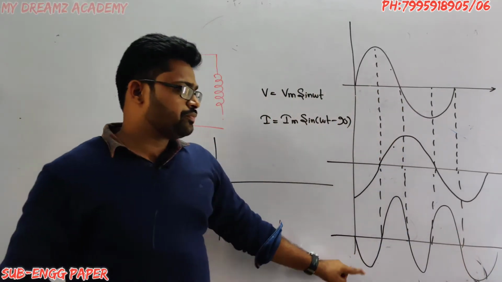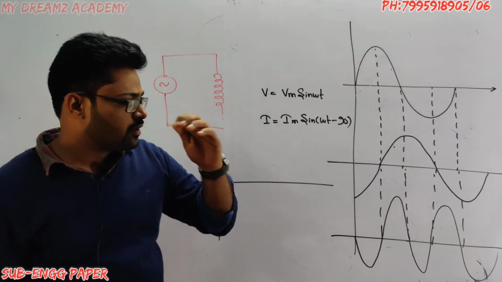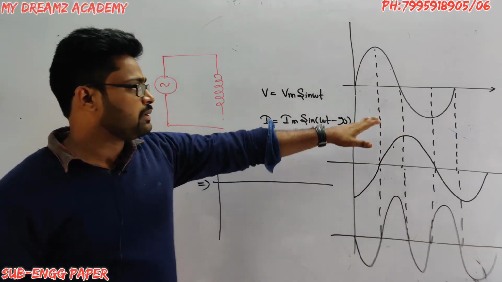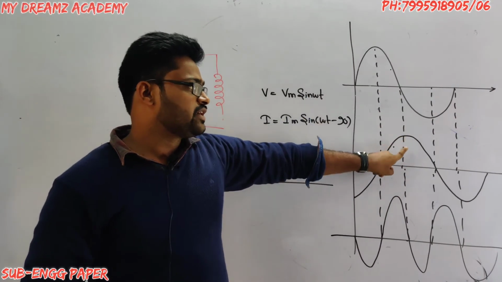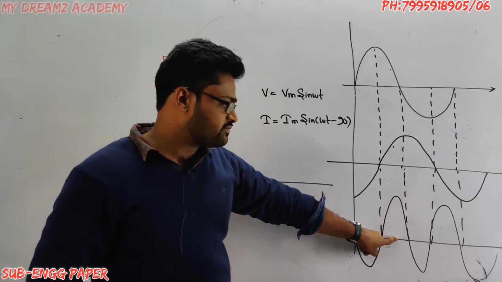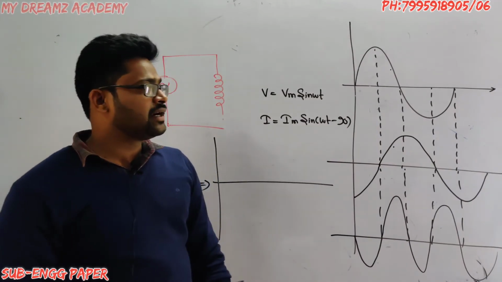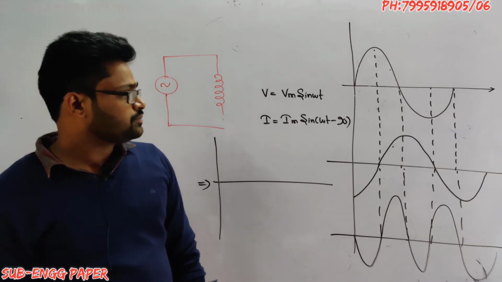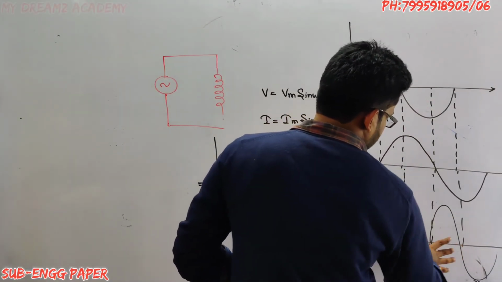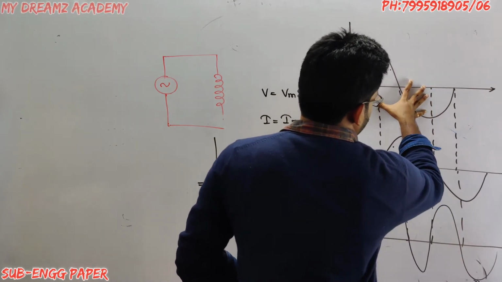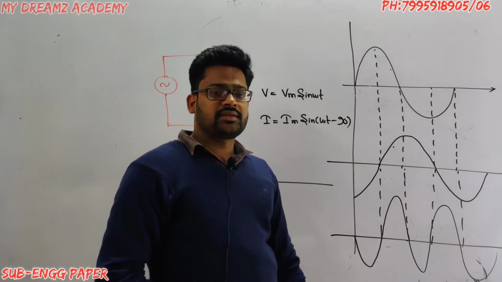So it will give a pure sinusoidal wave with double the frequency of this one. If this frequency is 50 Hz, this frequency is also 50 Hz, the frequency of this one is 100 Hz. Only one cycle it is giving 2 cycles. In one cycle of the voltage source it is giving 2 cycles. Okay? The frequency of this one is 100 Hz.